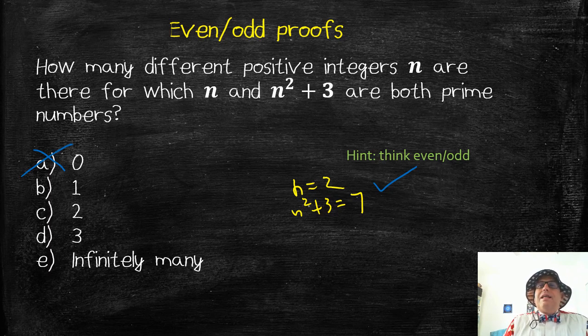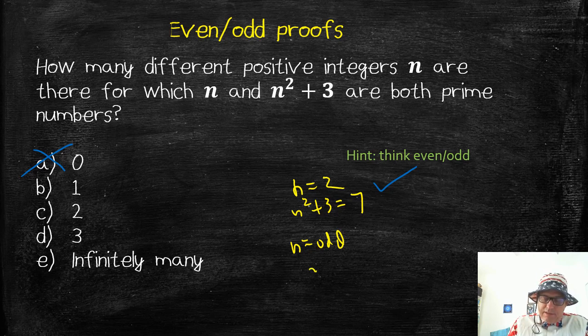Can n be any other even numbers? No, because there's no other even prime numbers and n has to be prime. So the next thing is, what about if n is odd? Now notice I'm not going to start choosing specific numbers because there's a lot of odd prime numbers, right? n could be 3, 5, 7, 11, 13, all these different things.